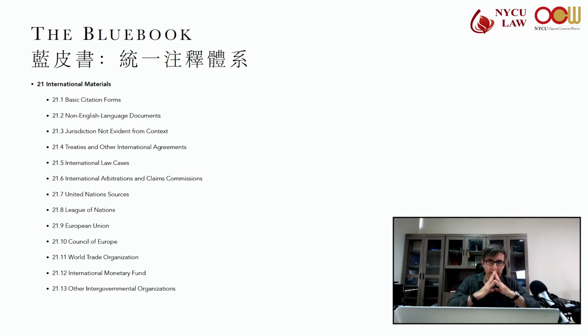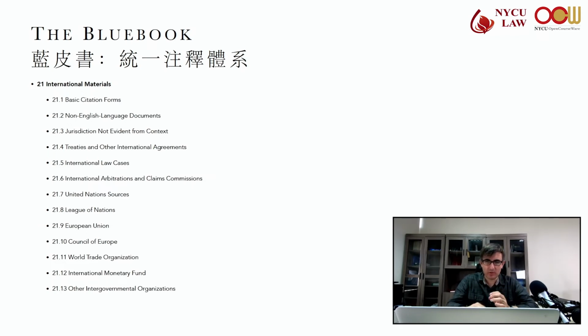International arbitrations. This is Rule 21.6. So basically, you'll cite analogous to Rule 21.5, which is our international law cases.